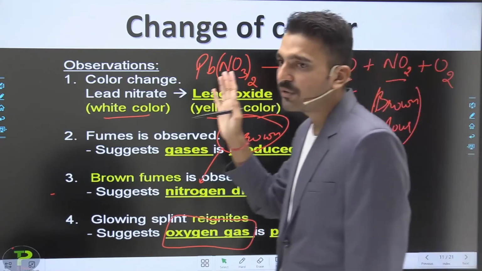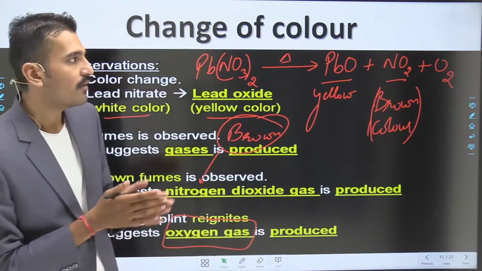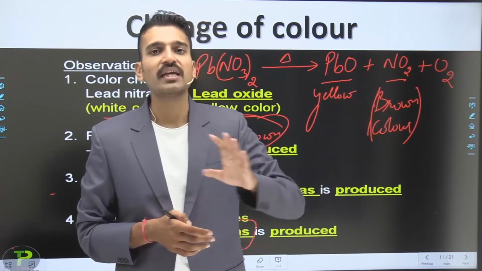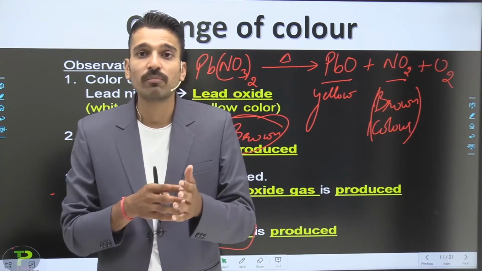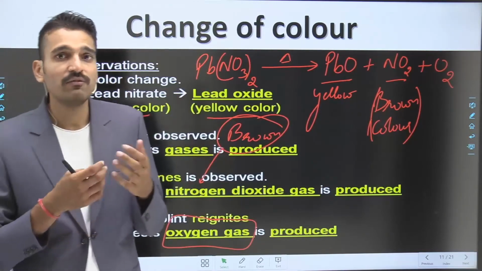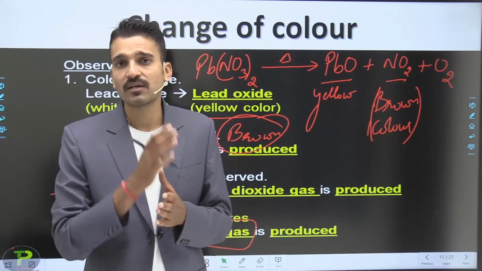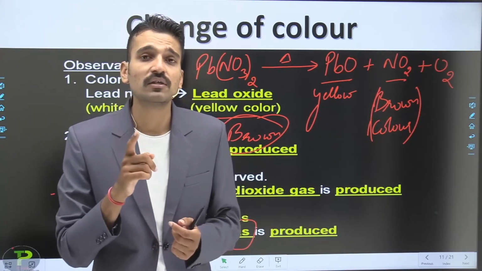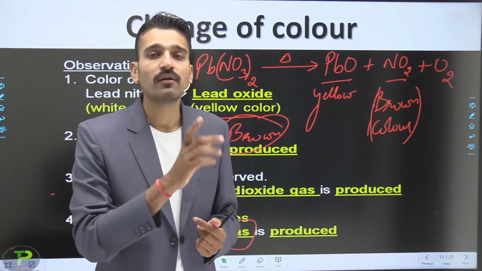So the goal of this chapter is that we are able to write the chemical equation for any chemical change. And the second goal is what? I have to name the particular reaction. What is the name of this particular reaction? In which category does this reaction come? This reaction comes in the category of decomposition reaction.